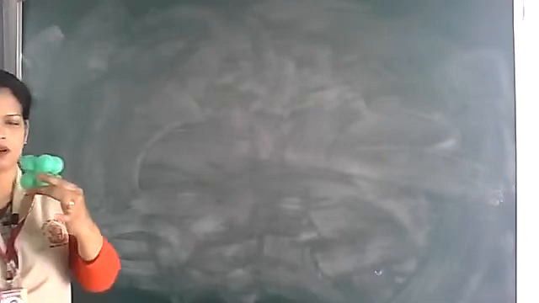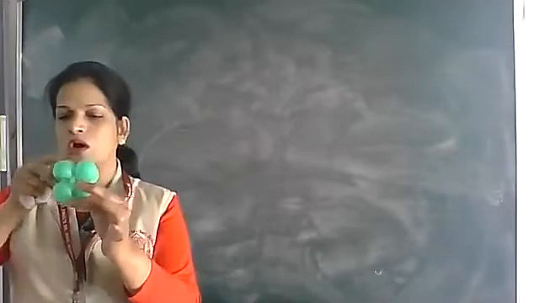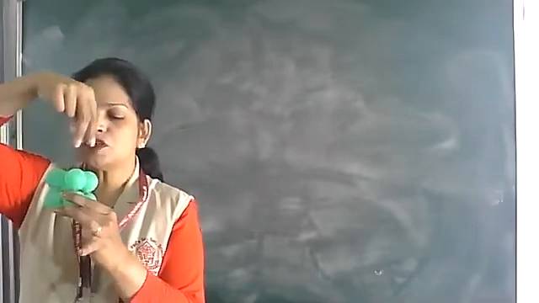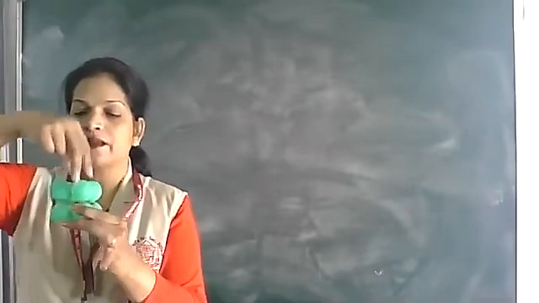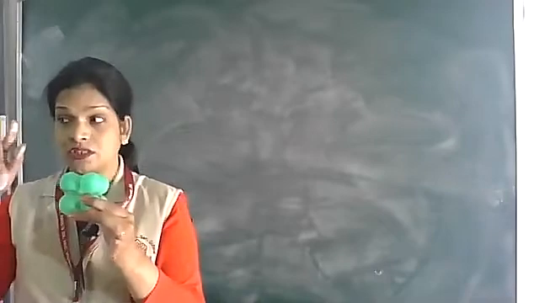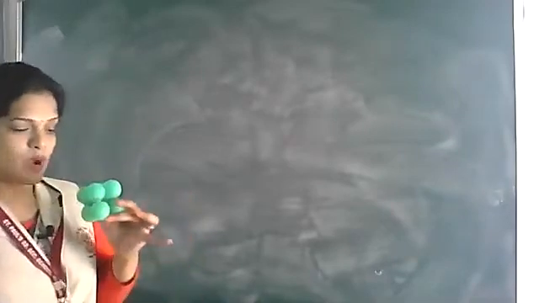Similarly, one full ball. So how much portion of this corner ball, or this corner ball, or this corner ball, consider this sphere, how much portion of this sphere is present in that imagined cube? That is 1/8. How it is coming, I'll show you.